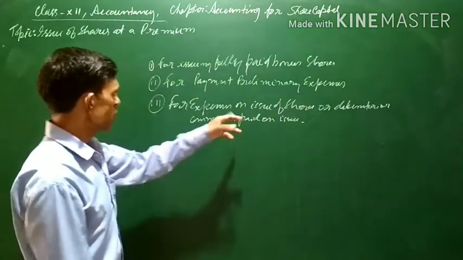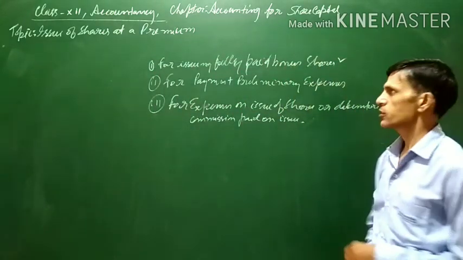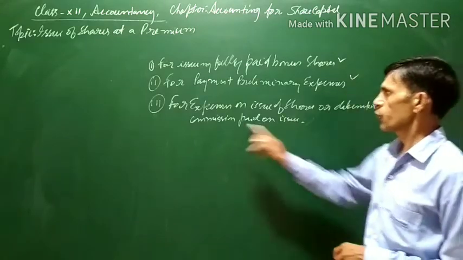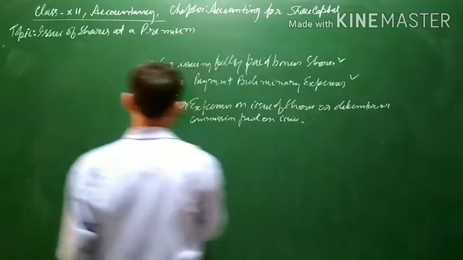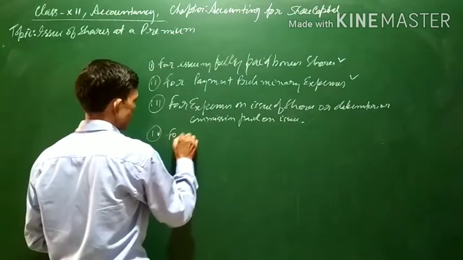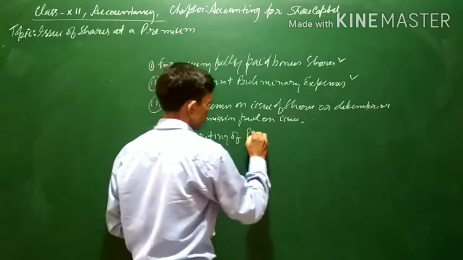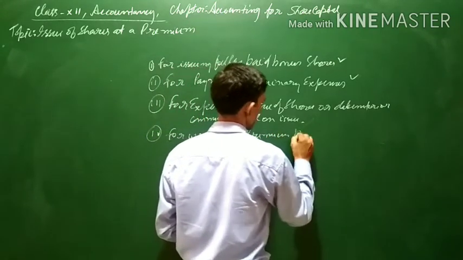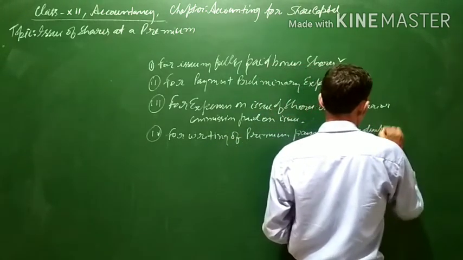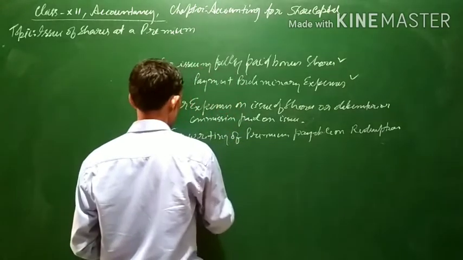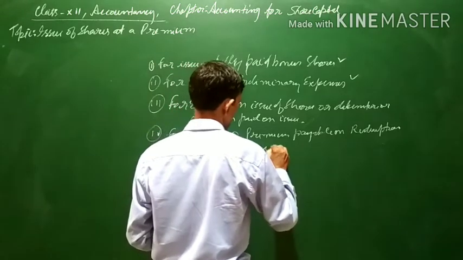This means the share premium amount can be used for issuing fully paid bonus shares, for payment of preliminary expenses, or for payment of the expenses on issue of shares or debentures, or commission paid on issue of shares or debentures, or for writing off premium payable on redemption of preference shares or debentures.